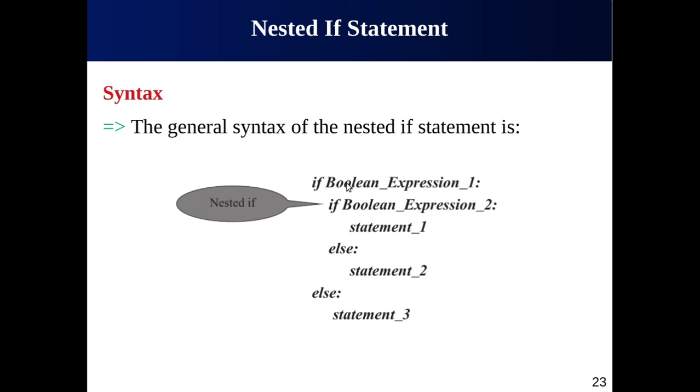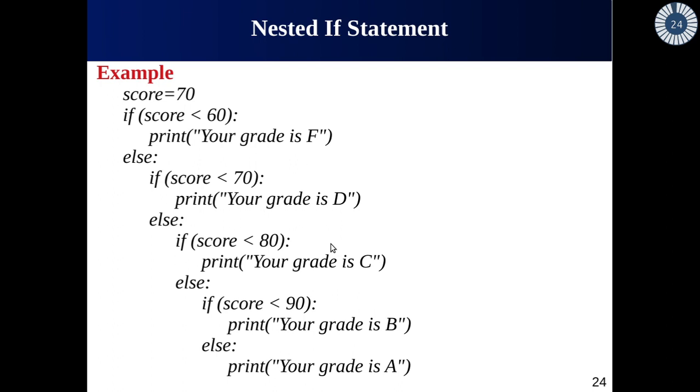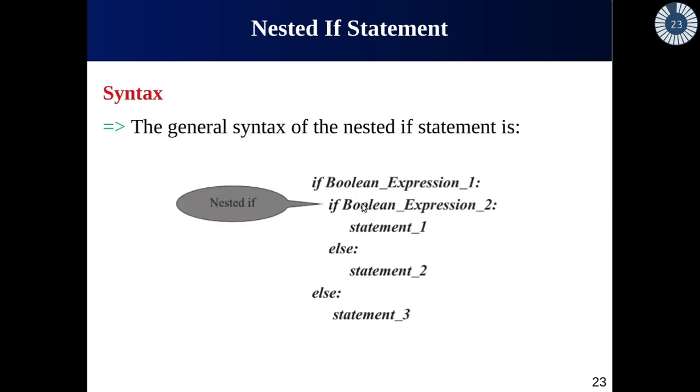However, if this condition is true, but this condition is false, then you have to move to the else. This else belongs to this if, you can see from the indentation. So if this condition is true, but this condition is false, then you have to go to the else and execute statement number 2. Now come back to this first if statement. If this condition is false, then this if will not be checked. You have to go to the else portion, which is here, and execute statement number 3.